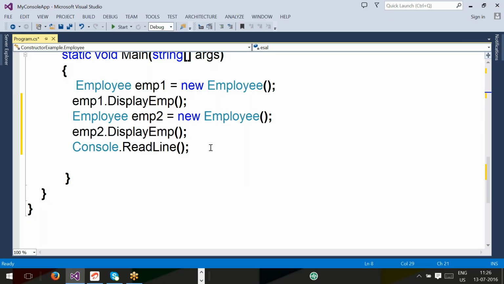Creating more than one object in the main function? No, definitely I have to create more than one object. Is there any restriction that you can create only one object for a class? A class can contain multiple objects. You should not restrict that. But with this program, what is the problem? Same information, same name, same number for all employees.